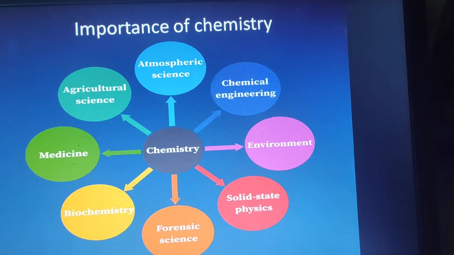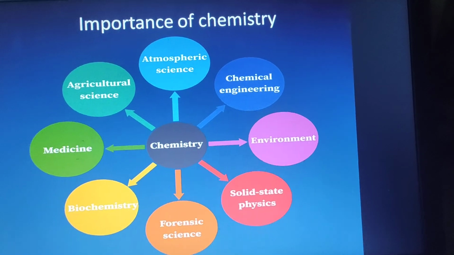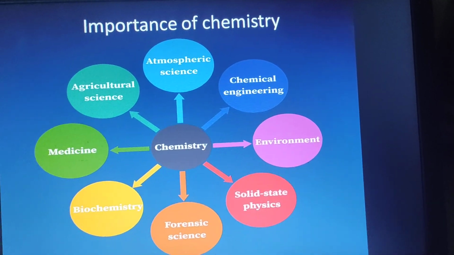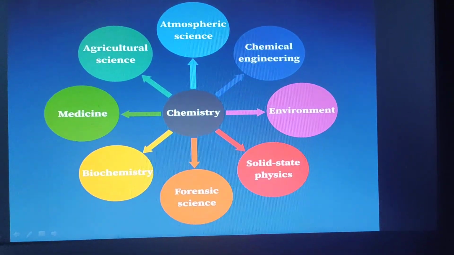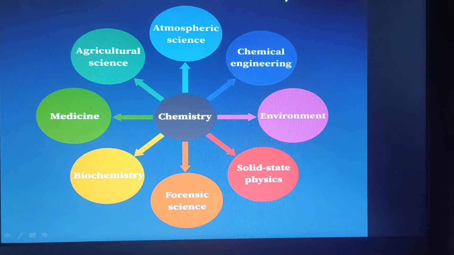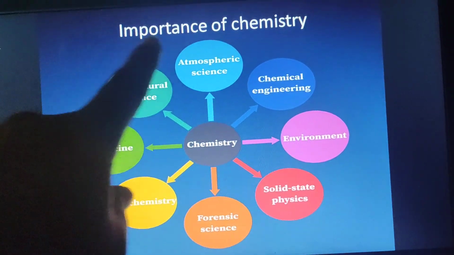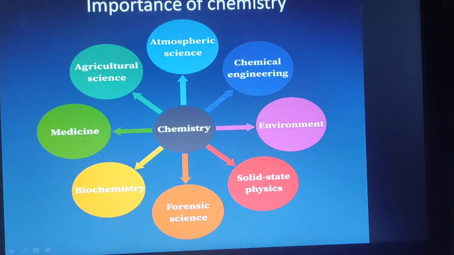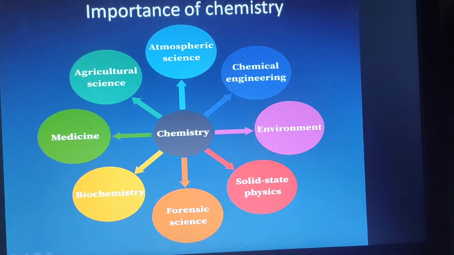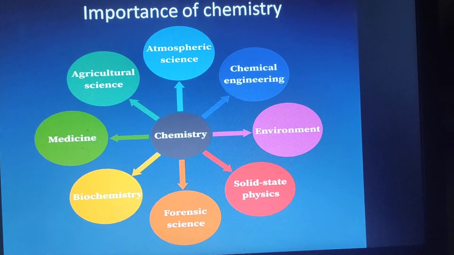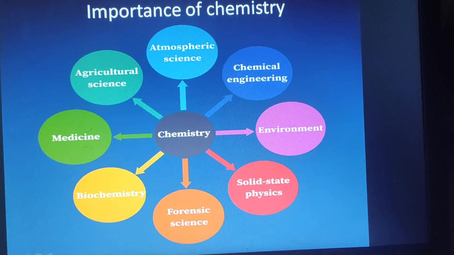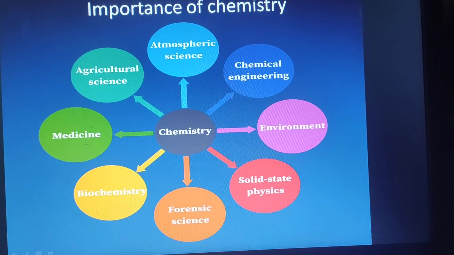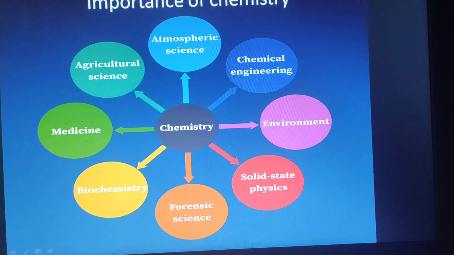Chemical engineering means all the chemicals like detergents, soaps, cosmetics, shampoos that we widely use in our day-to-day life are a product of chemistry. Atmospheric science means the study of the atmosphere. What are the atmospheric things? Carbon, hydrogen, nitrogen, oxygen, that form our atmosphere, which we study in chemistry. What is agriculture science?